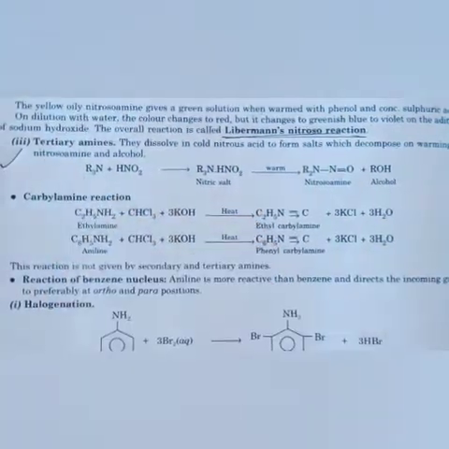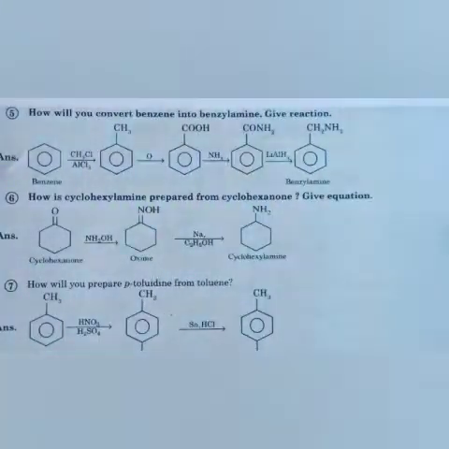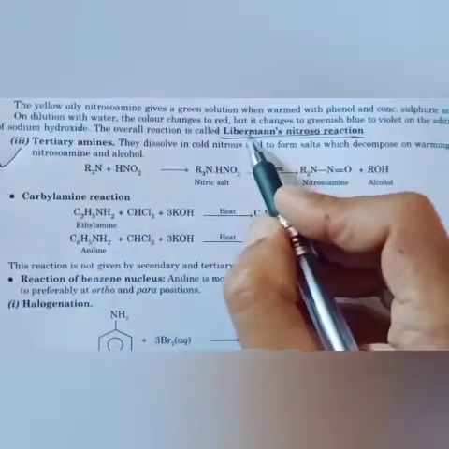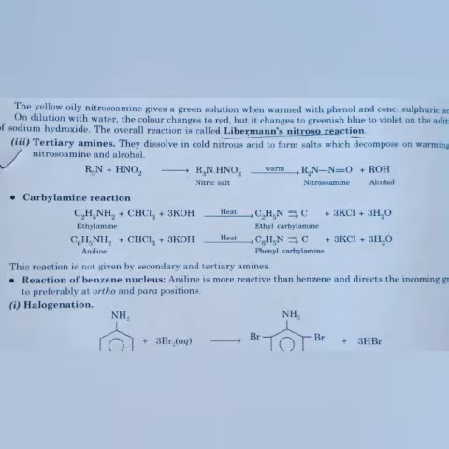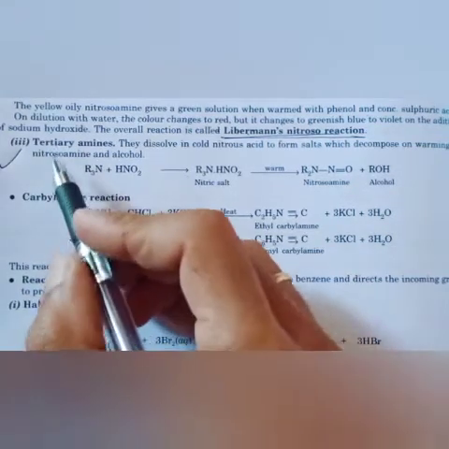Third is tertiary amine. As we have studied in secondary amine, there is a Lieberman nitroso reaction. So sometimes a question can come: Lieberman nitroso reaction occurs only in, for example, primary, secondary, or tertiary amine. So the right answer is secondary amine.